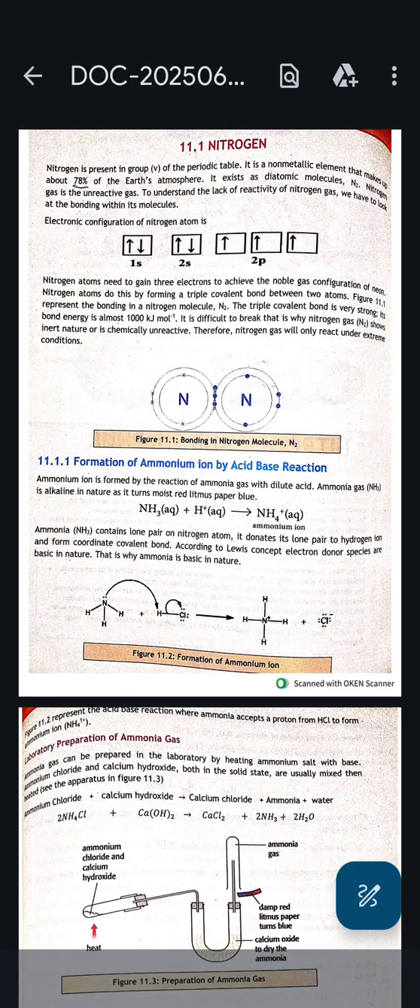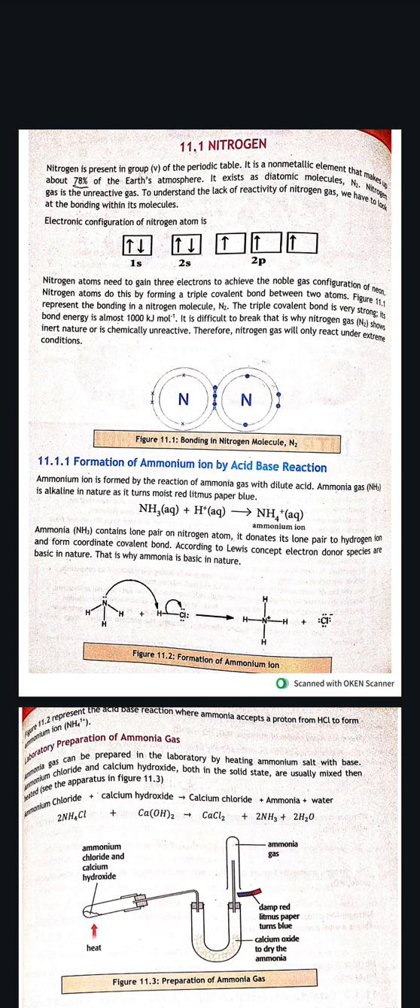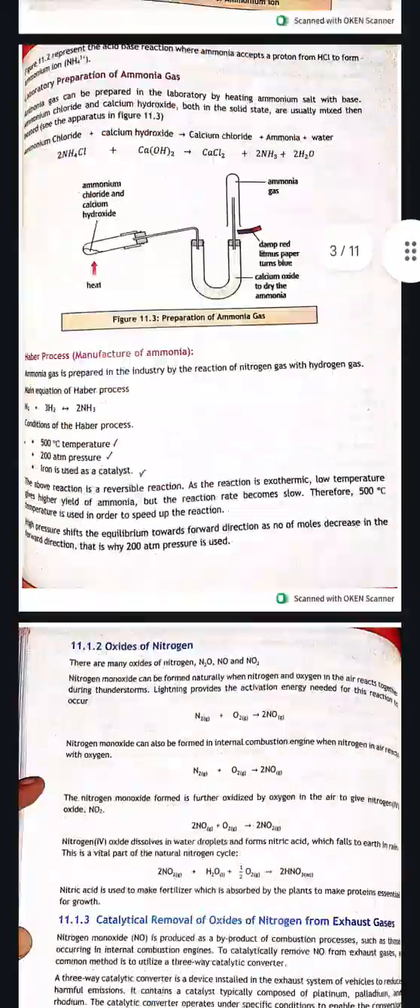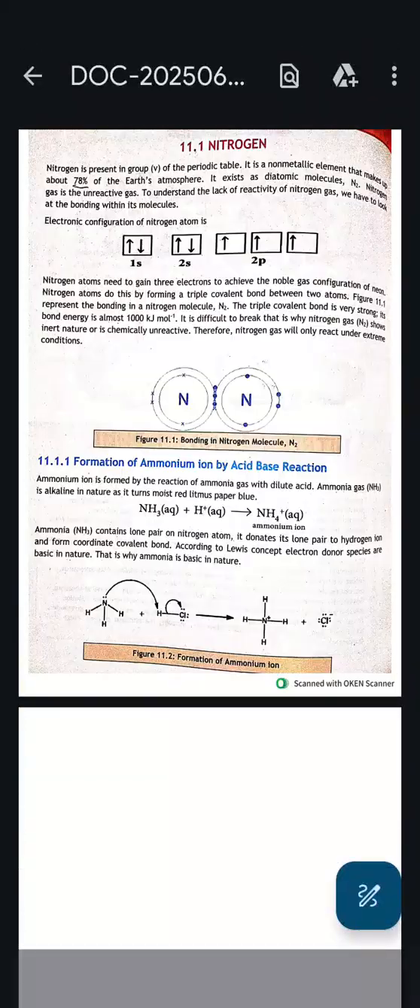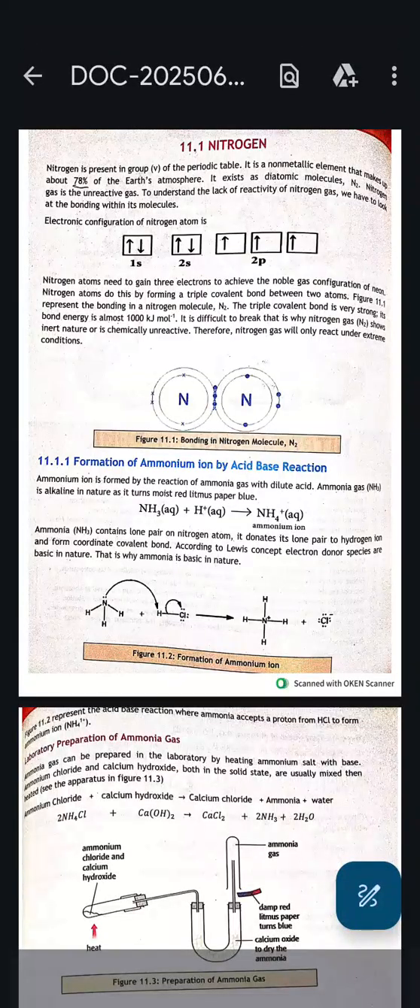So today we are going to start a new chapter, that is nitrogen and sulfur compounds. So it's all about nitrogen and sulfur. Nitrogen is present in group 5 of the periodic table. It's a non-metallic element that makes up about 78% of the Earth's atmosphere. It exists as a diatomic molecule.